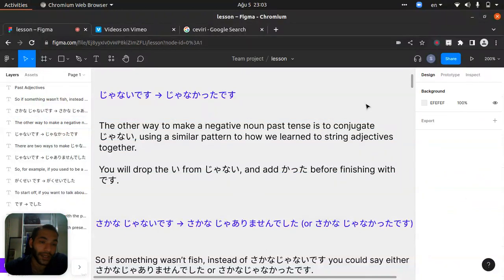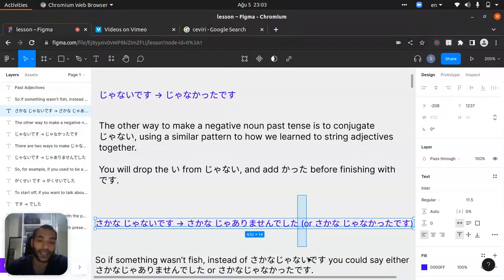The other way to make a negative noun past tense is to conjugate like janai, using a similar pattern to how we learned to string adjectives together. You'll drop the i from janai. It will be jana, right? Jana, before finishing with janakatta.